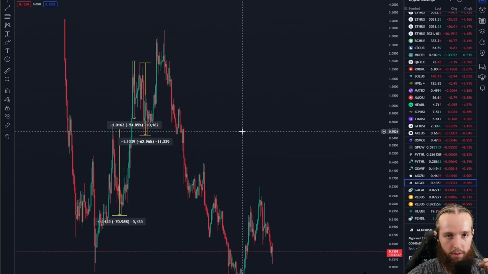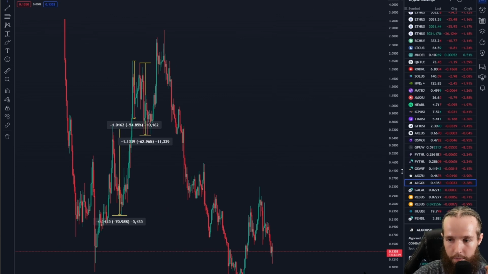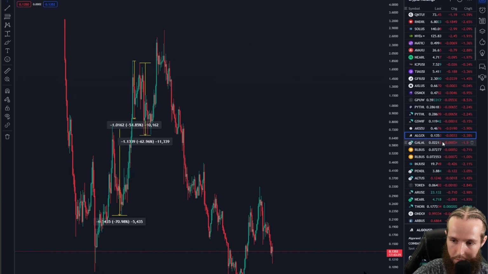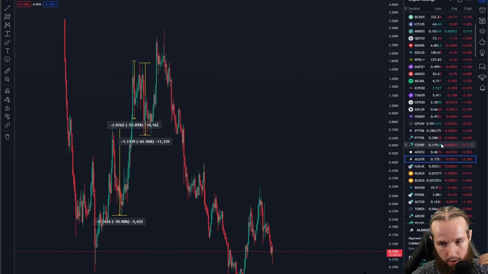So I just wanted to bring you guys through this so that you can really visualize, this is all part of the game. And it's happening with a lot of coins right now. I get it. I know the feeling. I'm sitting through it as well. So it's not fun, but as long as you remember, this is just part of these markets. This is just part of how it goes.